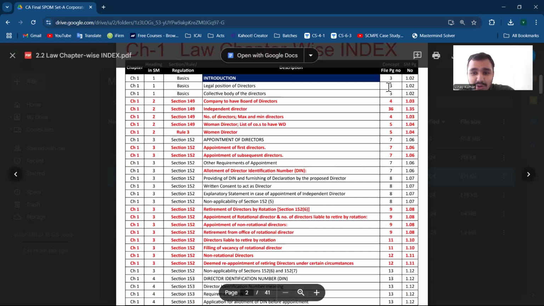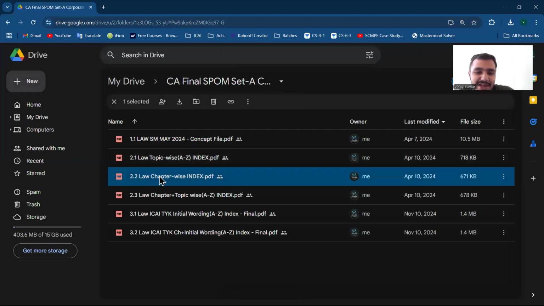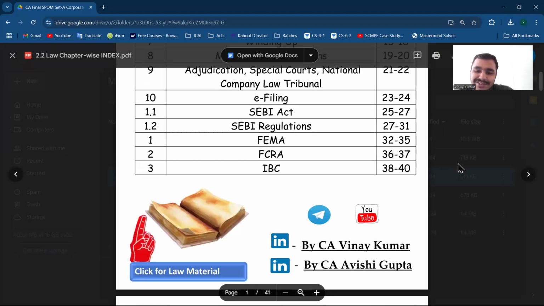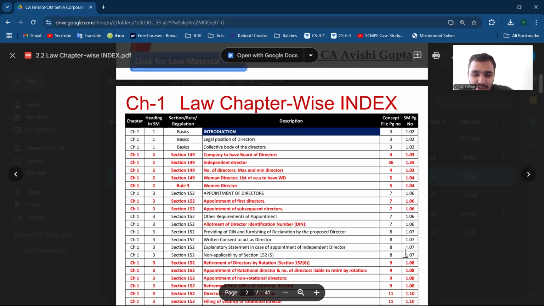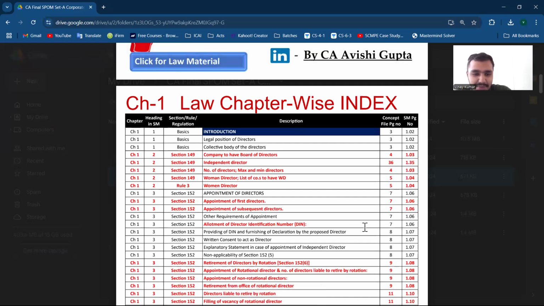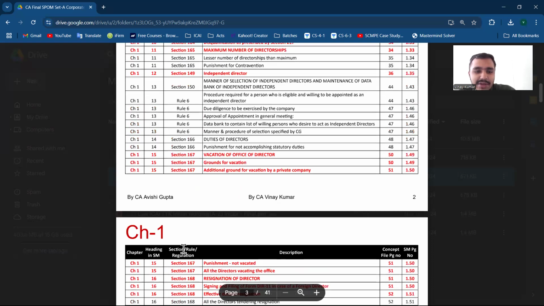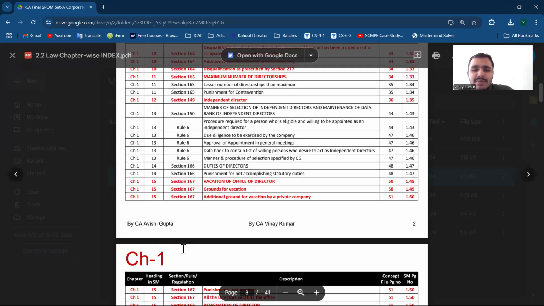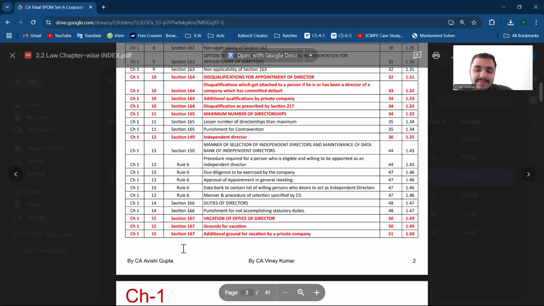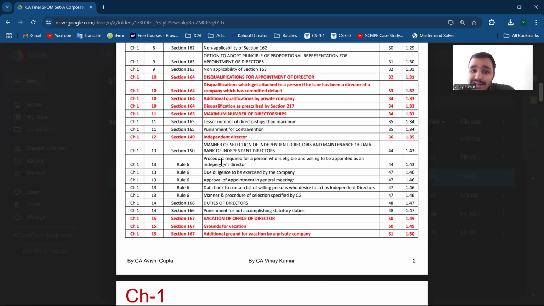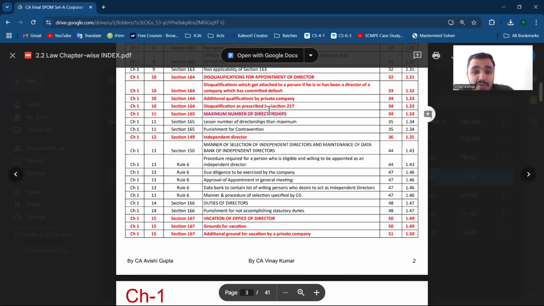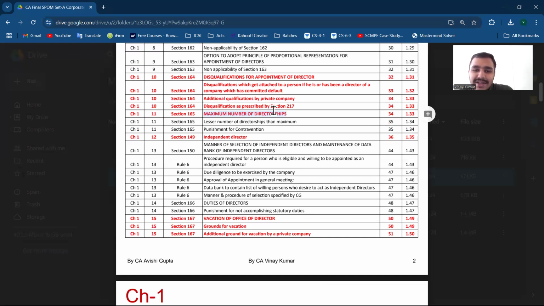I have given the page number also. In the concept file that I've shared in this drive link, the page number is there, and the study material page number is also there. And for this concept file page number that I've shared in the drive, for that particular one I've also added the page number. And you can quickly go through those red marked topics, so that you know what is more particular for a particular chapter. So quickly go through what heading is being asked, like their maximum number of directorships. So if you see that a directorship question is there, but D will not be there in front, how will you see that?